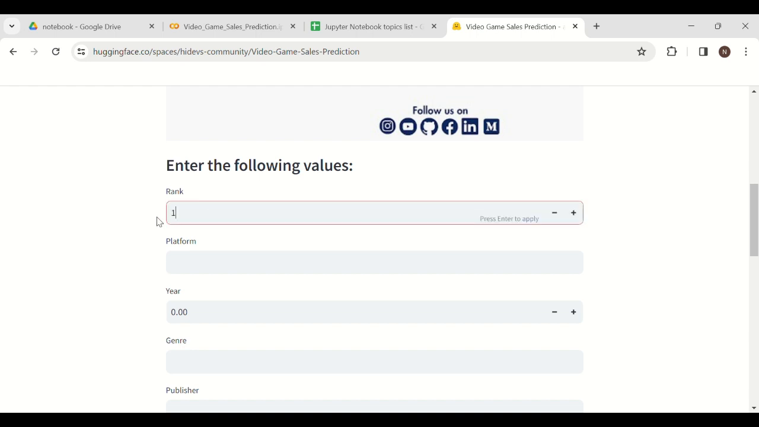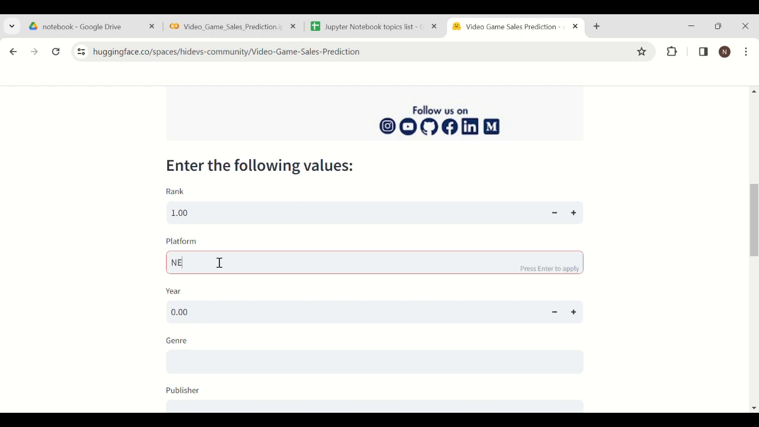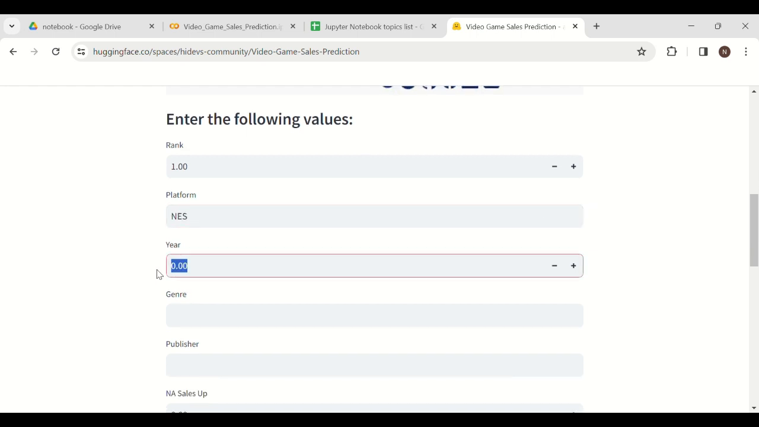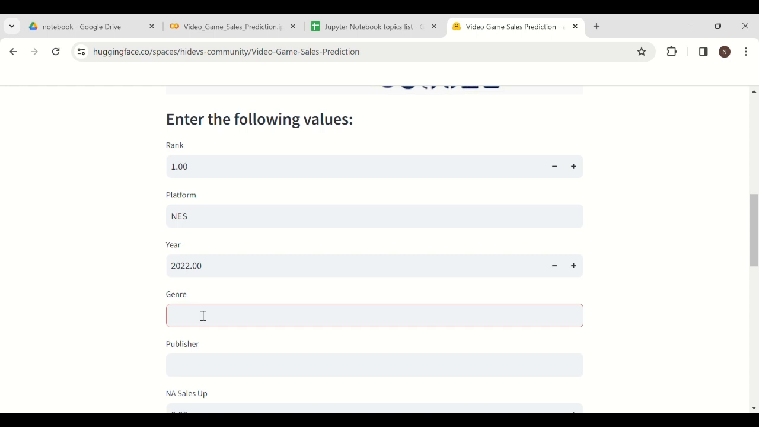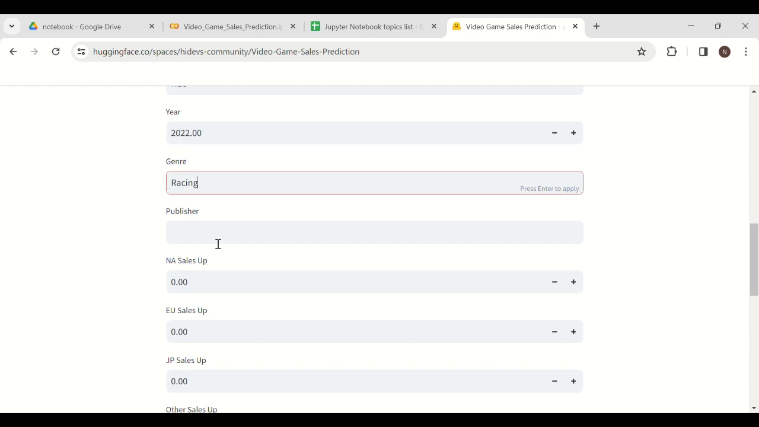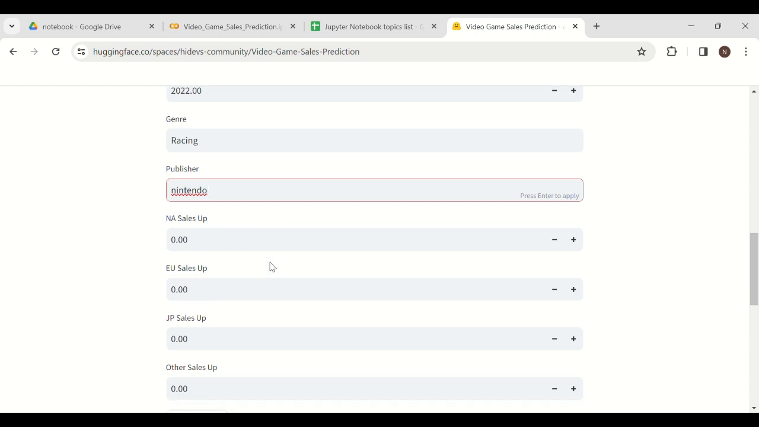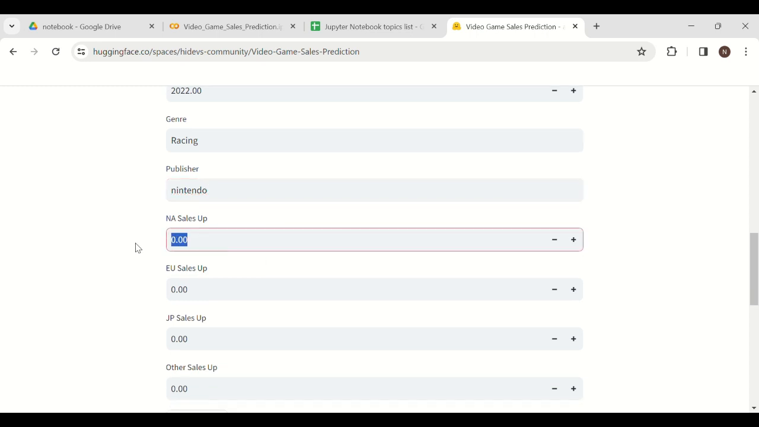Rank is 1. Let's enter the platform. Year 2022. Racing. Publisher is... we are entering very random values just to check.